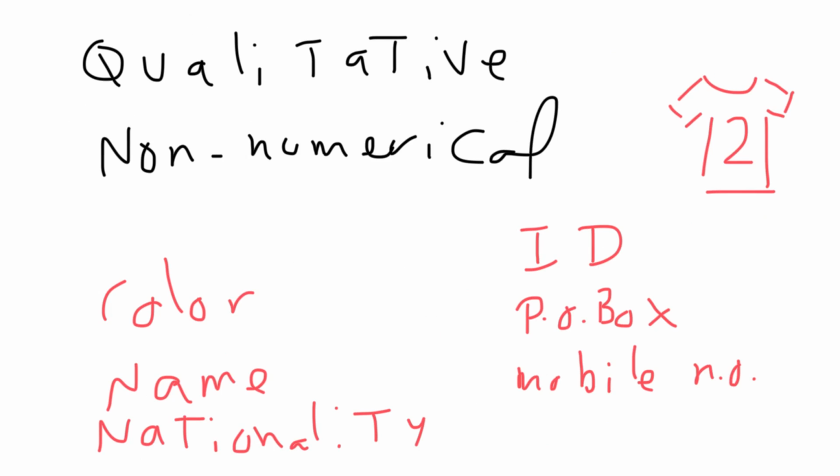Also examples of this, like size of a t-shirt. If I have a t-shirt size, which is not a number, like for example small, medium, large, this is also qualitative data because they are not numbers. So your grade A, B, C, D, course grade in this case also is qualitative because it's not a number. But once we use the numbers 3, 4, 2, then it becomes quantitative data.